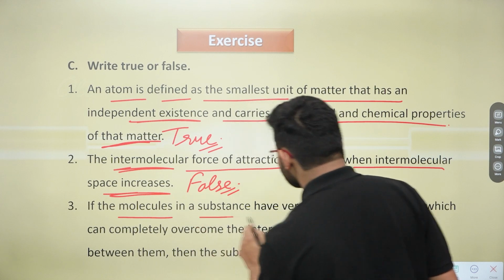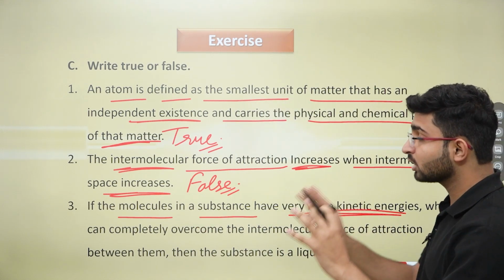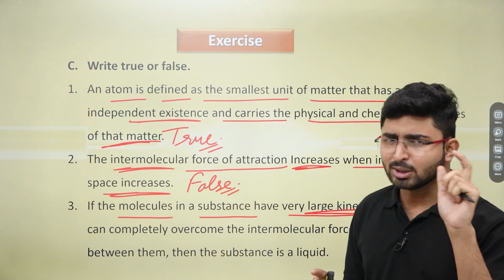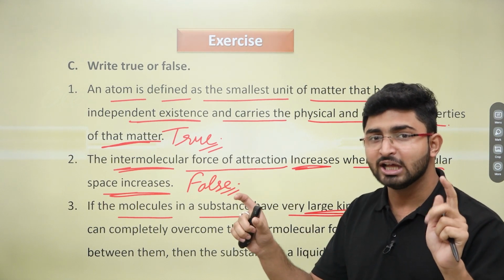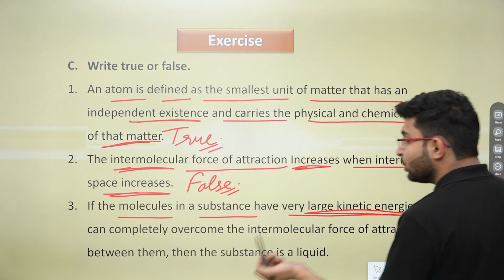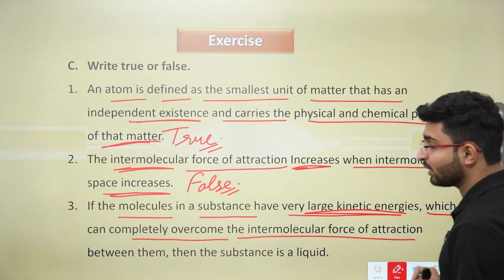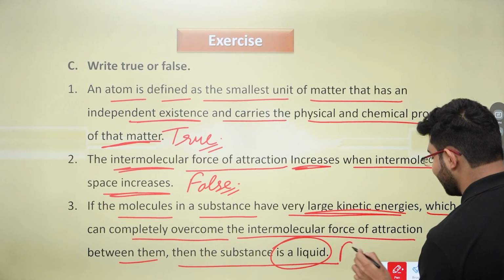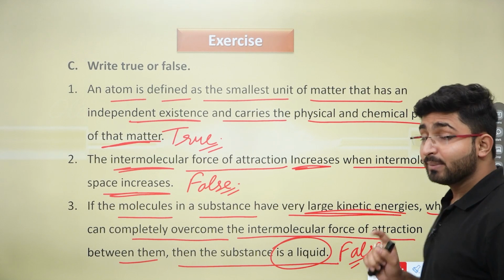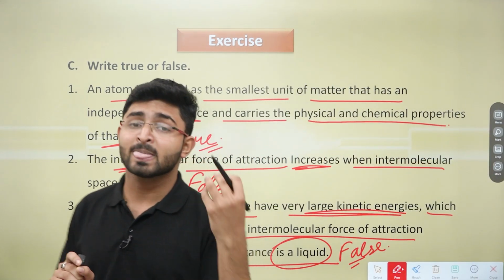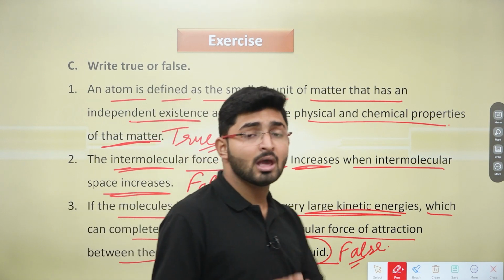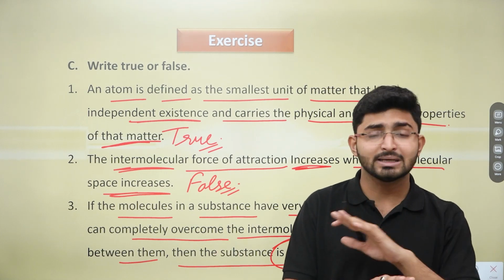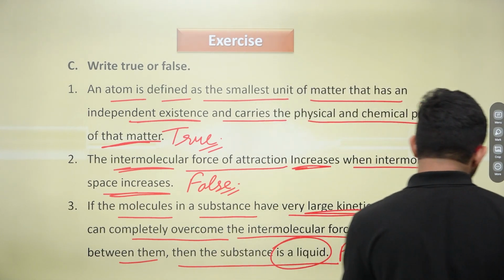Then, if the molecules in a substance have very large kinetic energy, now we are talking about the molecules in a substance which have very large kinetic energy, which can completely overcome the intermolecular force of attraction between them, then the substance is a liquid. No, that's a gaseous substance. So that's why it becomes the false statement. Because we have studied and I have demonstrated as well that whenever we are taking the case of gases, the molecules have maximum kinetic energy, and that's why they are moving from one place to another randomly, right? And that's why it becomes a false statement.